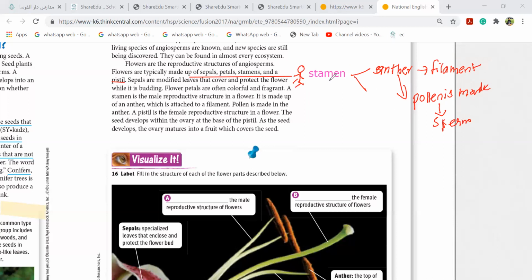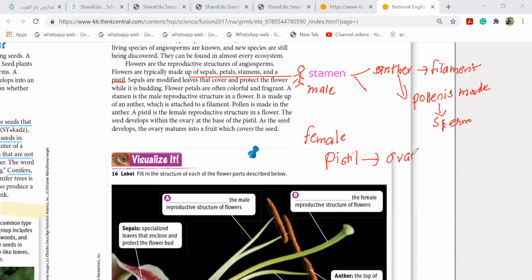Did you understand? Stamen is a reproductive organ which consists of an anther attached to a filament, and pollen is made in the anther. Now this is the male reproductive organ, right? What is the female reproductive organ? It's called the pistil. The pistil develops with the ovary.